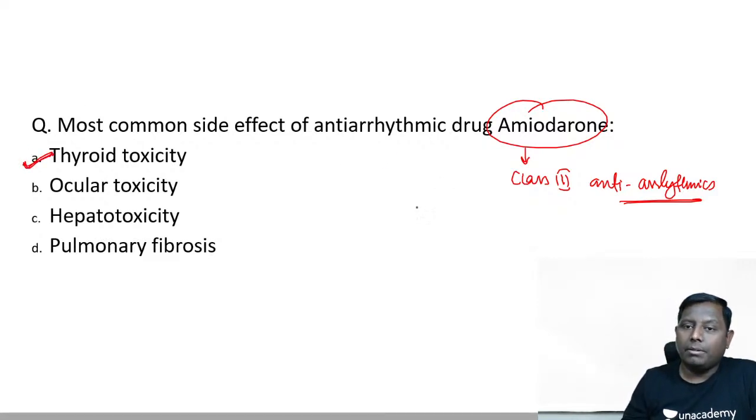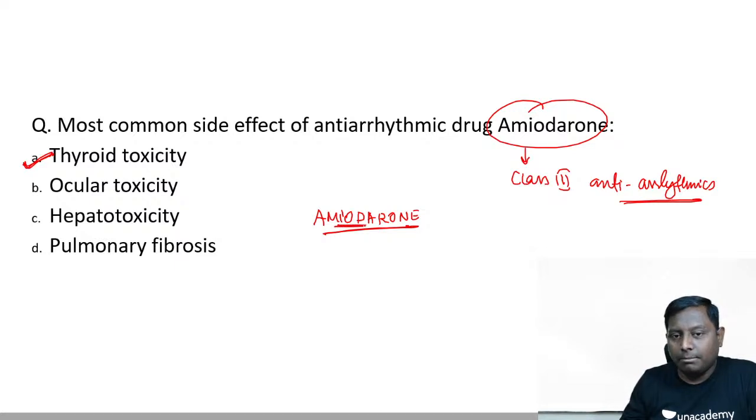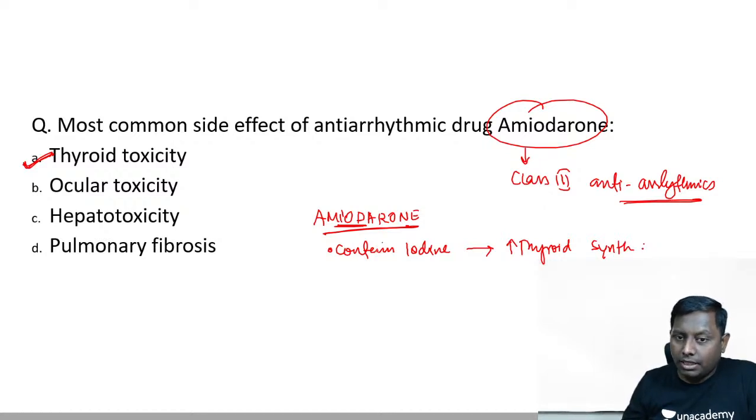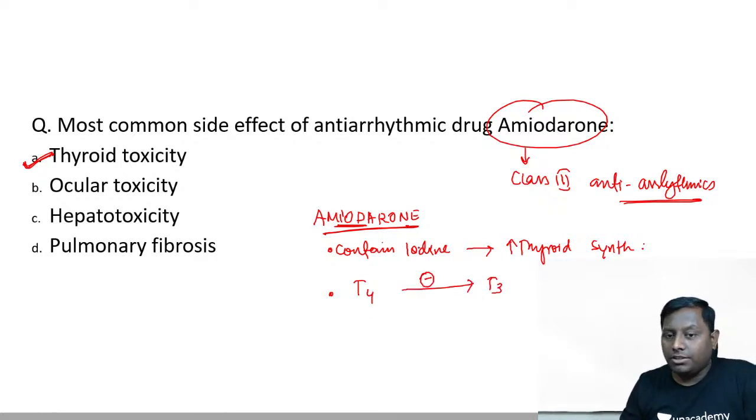Now amiodarone, remember, point to remember that iodine is in its very name, so they actually contain iodine. Once they contain iodine, this iodine will increase the thyroid hormone synthesis, so they can increase the risk of hyperthyroidism. Not only that, amiodarone also inhibits peripheral conversion of T4 to T3. T4 to T3 conversion is inhibited by the same drug, amiodarone. So now it can actually cause hypothyroidism, right?